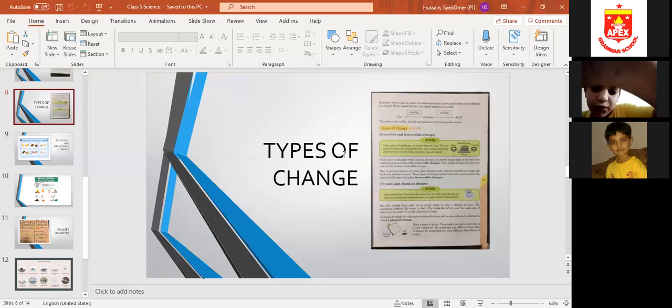Like if we put a bowl of water in a freezer, after 2 or 3 hours, it changes into solid ice. Now, look at the types of change.